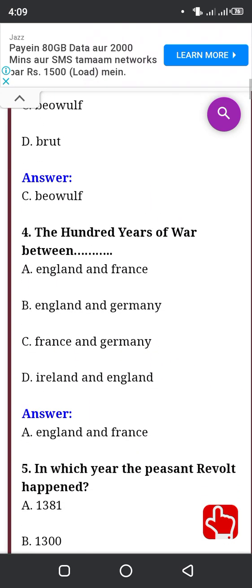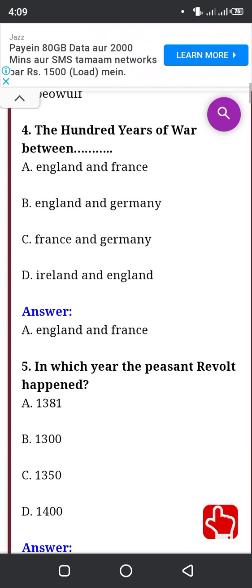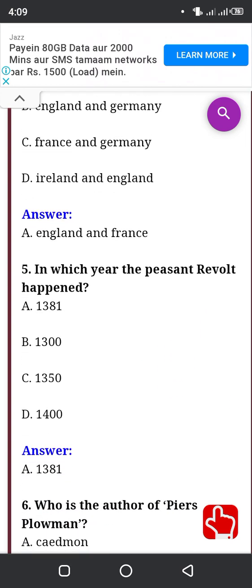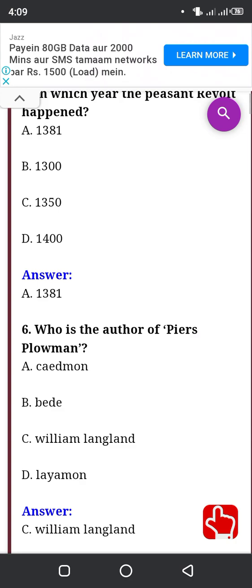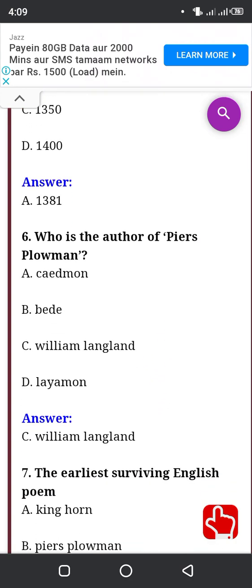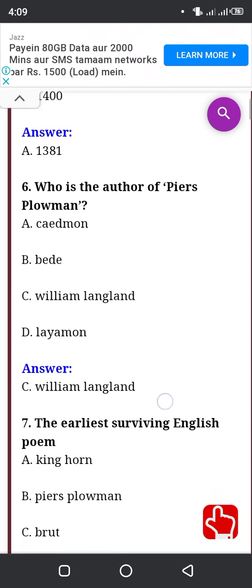The Hundred Years' War between England and France. In which year did the peasant revolt happen? 1381 is the year in which the peasant revolt happened. Who is the author of Piers Plowman? William Langland is the author of Piers Plowman.